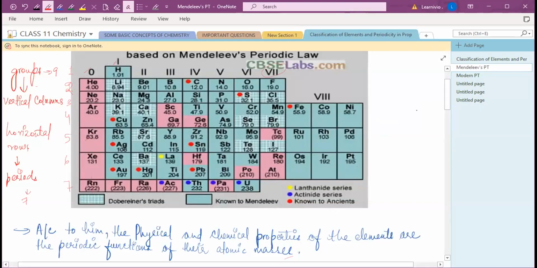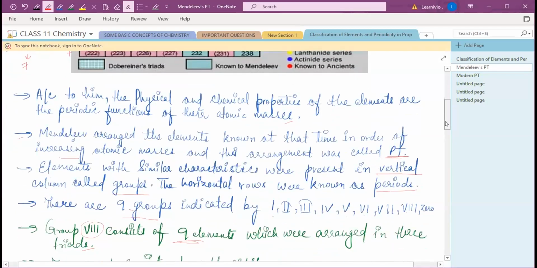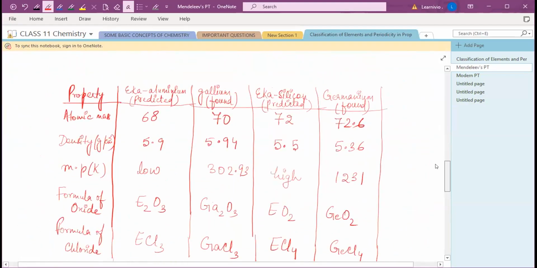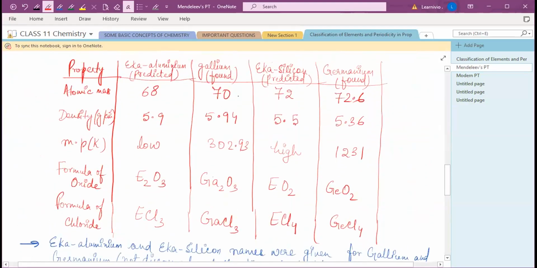For example, gallium and germanium were not discovered at that time, when Mendeleev's periodic table was published. So he left a gap under aluminium and under silicon, and he called them Eka aluminium and Eka silicon.